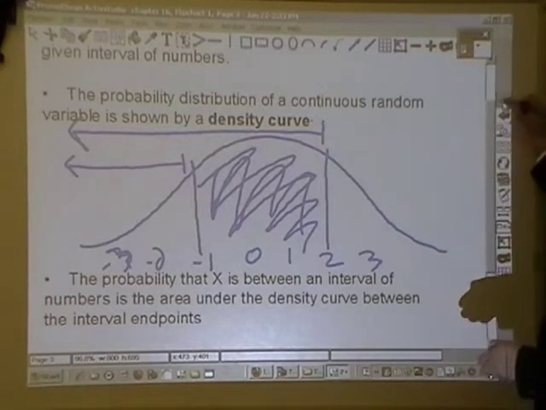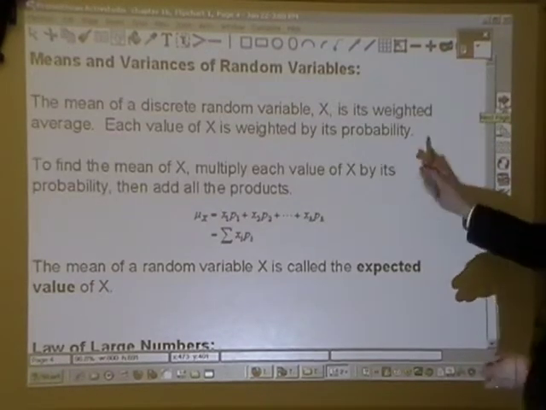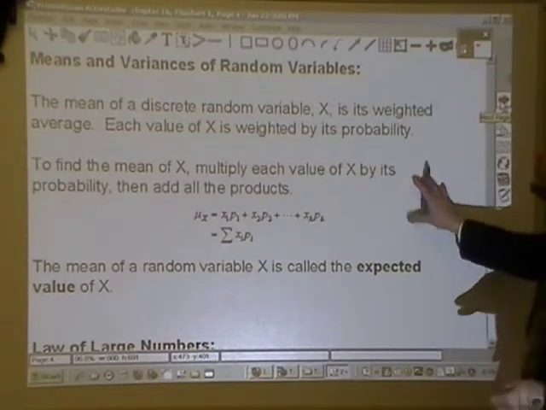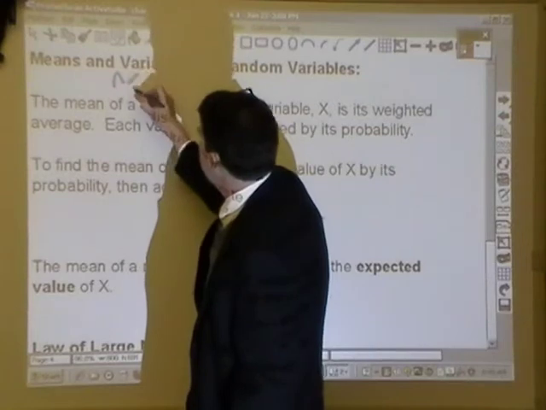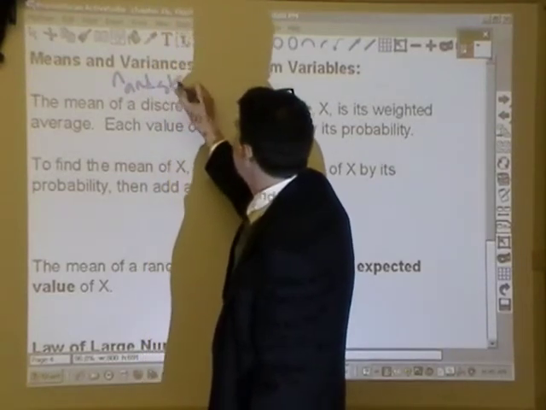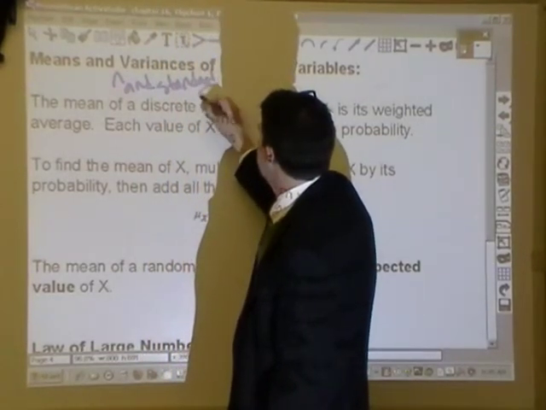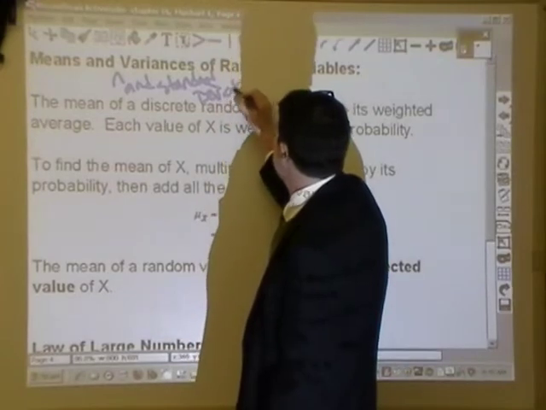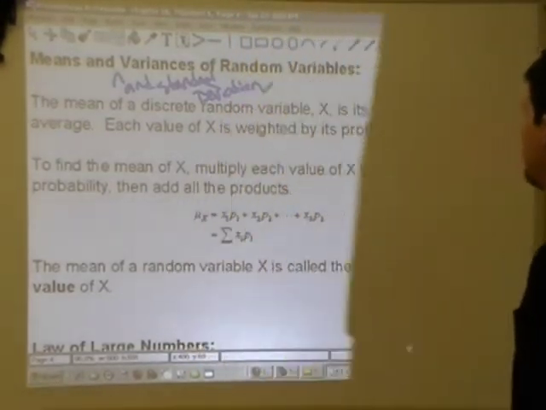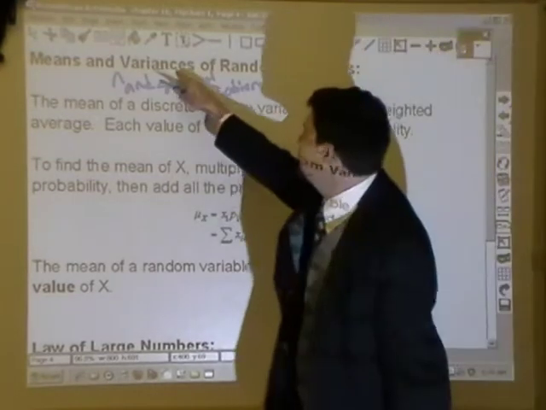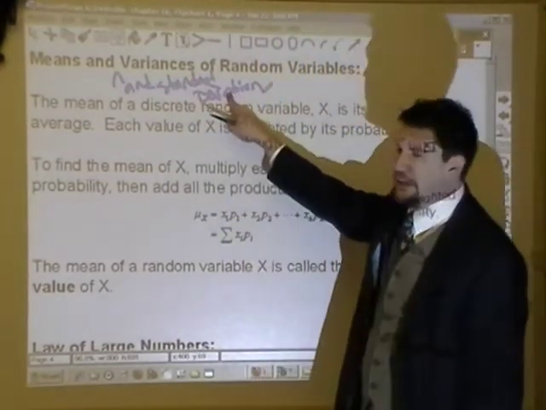So, what about the mean? And this says means and variances, and we're going to throw a word in here: means and variances and standard deviations, because we talk about standard deviation. When we talk about spread, we talk about standard deviation. Variance is the standard deviation squared.